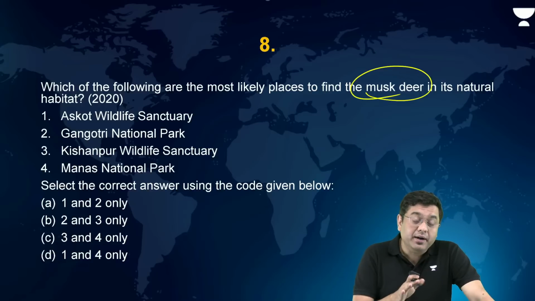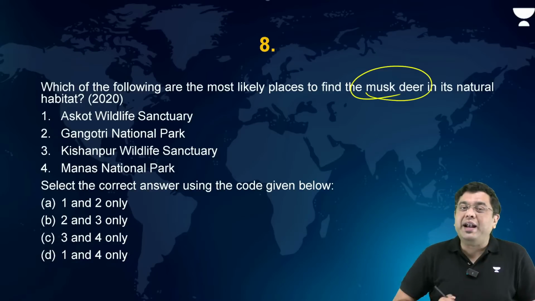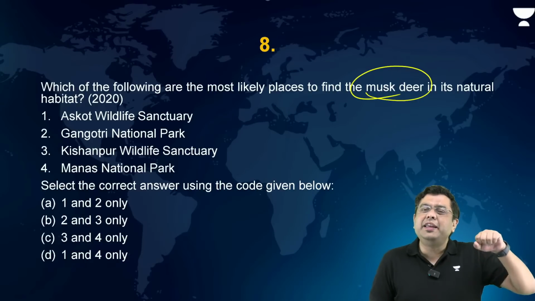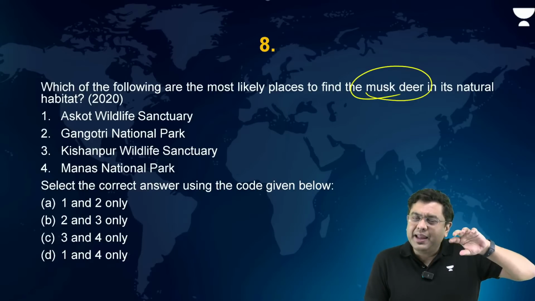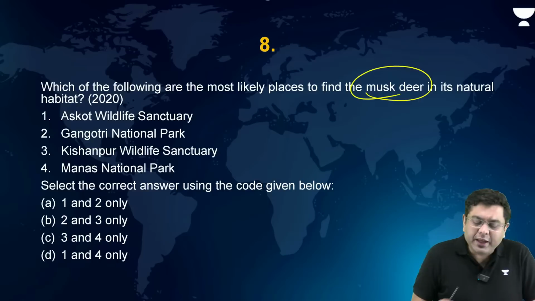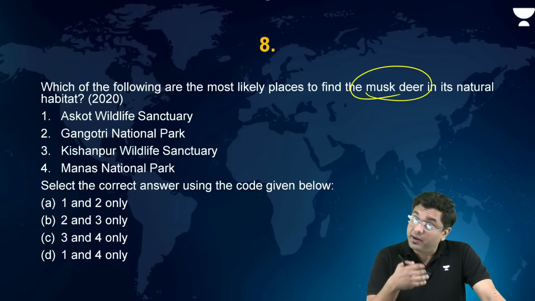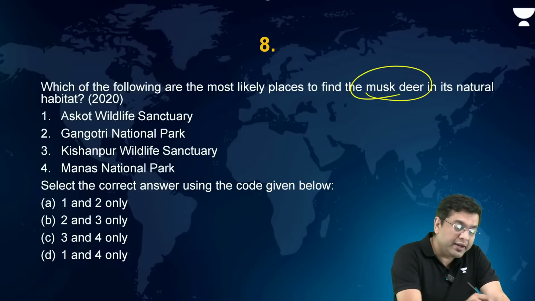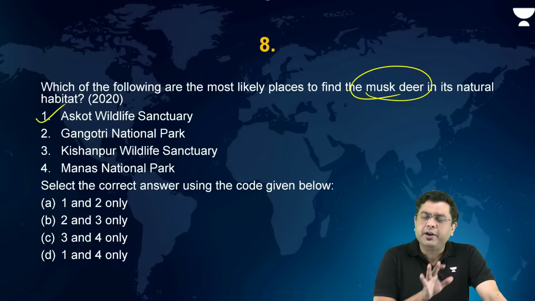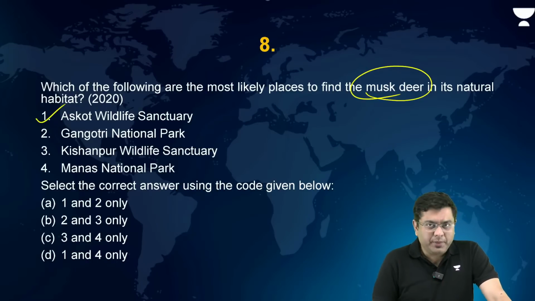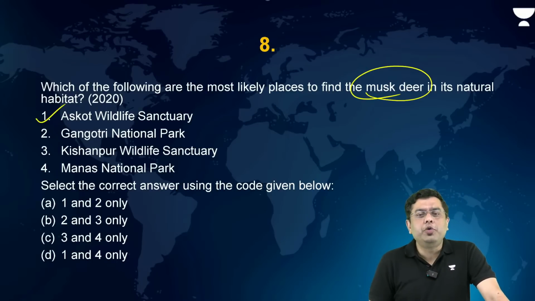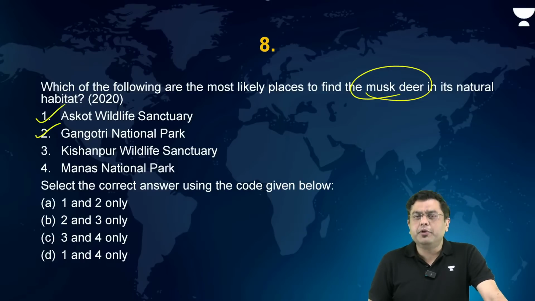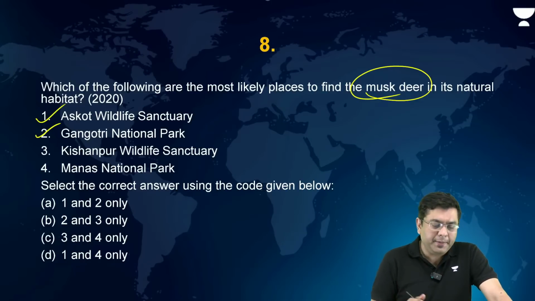Now, this musk deer, where is it to be found? Askot Wildlife Sanctuary. Where is Askot Wildlife Sanctuary? It is situated in the region of Uttarakhand, in the area around Pithoragarh. That is where you have Askot. So obviously it is a Himalayan region, so you will find the musk deer population there as well. Then Gangotri National Park, again in the high altitude areas of Uttarakhand. So there again you will find the presence of musk deer in the vicinity.